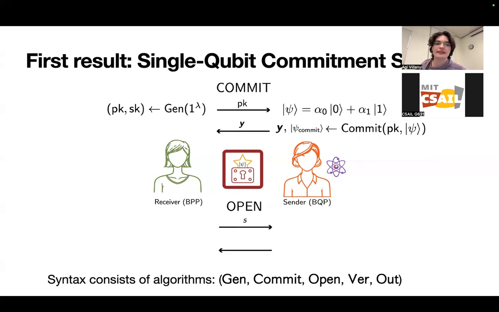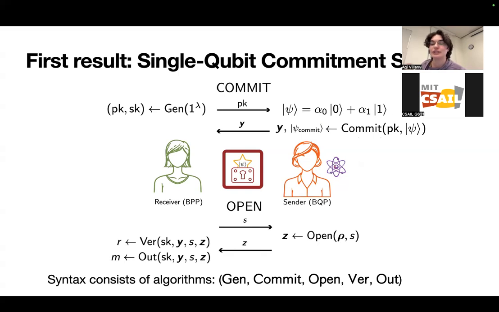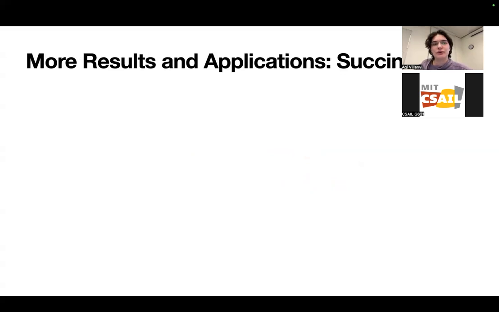And then in the open phase, the receiver selects a basis S, that is either the standard or Hadamard basis, and then sends that over to the sender, and the sender then opens its quantum state in that basis. And then it generates some opening string Z, which is then sent back to the receiver. And the receiver then does its checks on its side to make sure that there was no cheating going on at the sender's end. So our construction for this follows from a previous work, which we will get into later on. But first, I will go over our other results and applications.